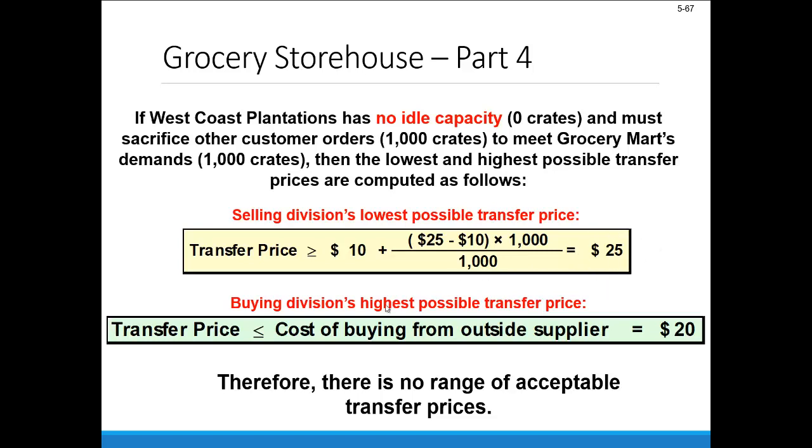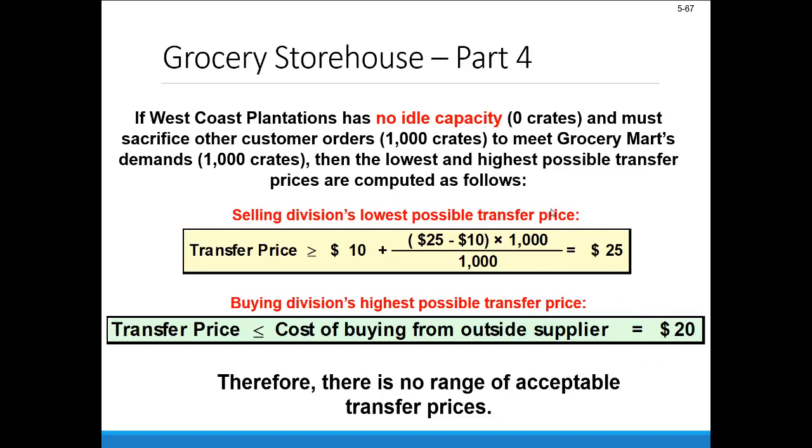So in essence, we end up with $10 plus the $15 opportunity cost, if you will, for a price of $25. Now, in the case of the buying division, their highest possible transfer price does not change. It still should be less than or equal to the cost of buying from that outside supplier, so $20. Here then, there's no range of acceptable transfer prices that makes any kind of sense, right? The buying division, Grocery Mart, is not going to want to pay $25 internally when they can buy externally for $20.